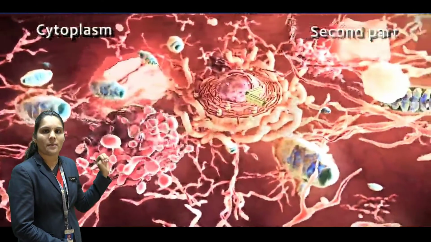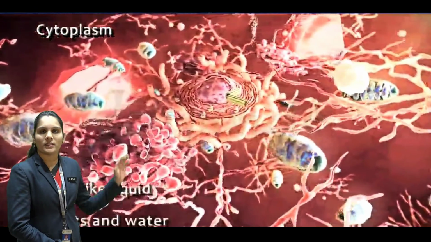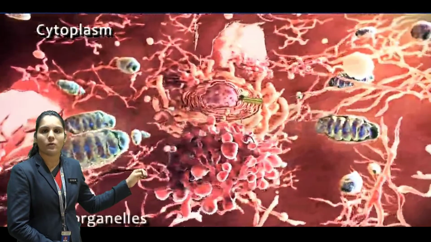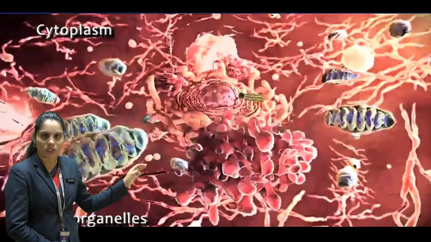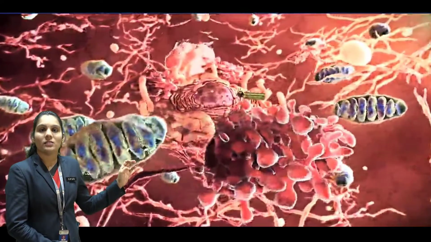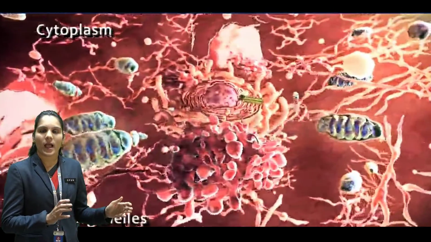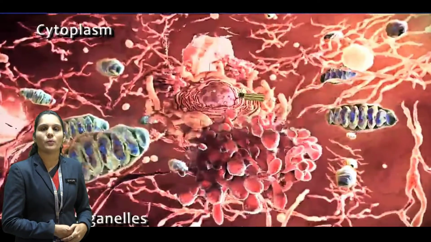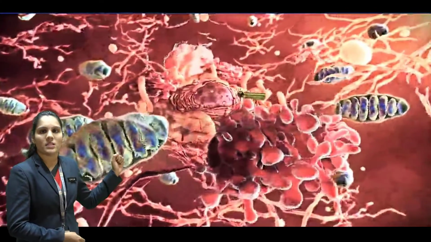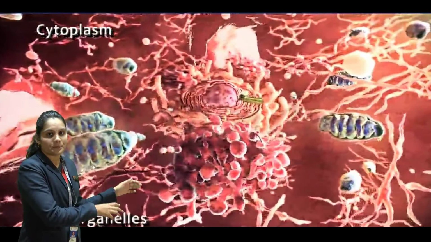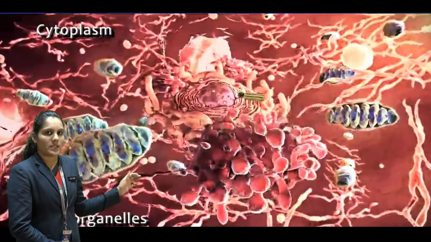Okay, now the next part. When we move forward, you can see a gel-like and liquid-like structure present inside the cell. So what is that structure? That is the cytoplasm. Mainly it is made up of water, salt and minerals. Just like a swimming pool, the walls of the swimming pool are the cell wall, and the water inside the swimming pool is the cytoplasm, and all the cell organelles are present inside that cytoplasm.